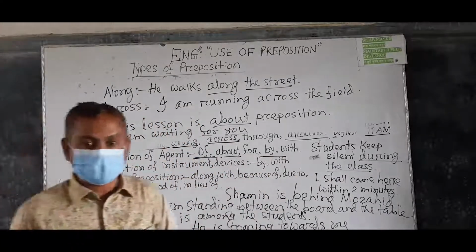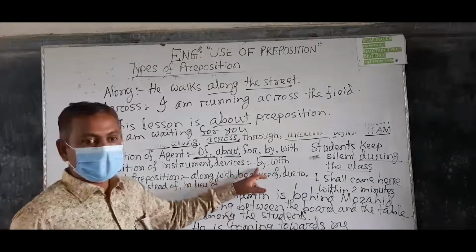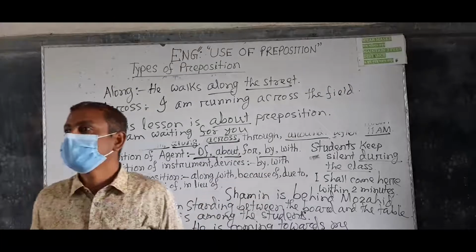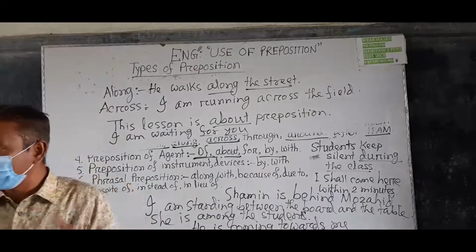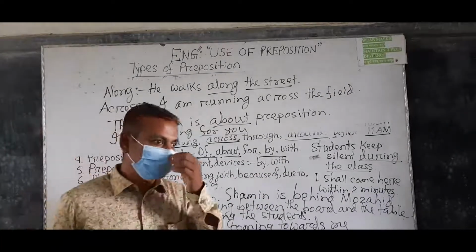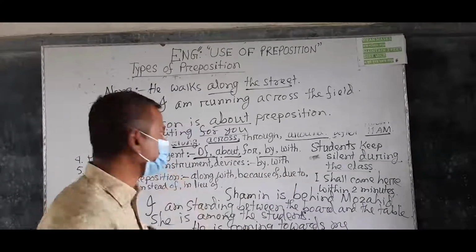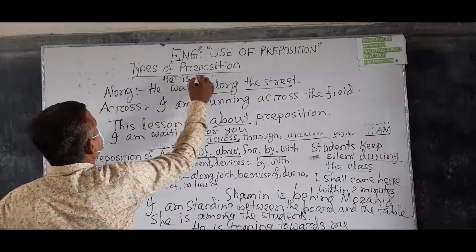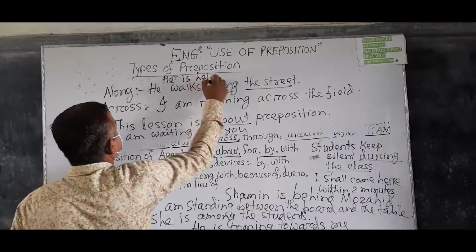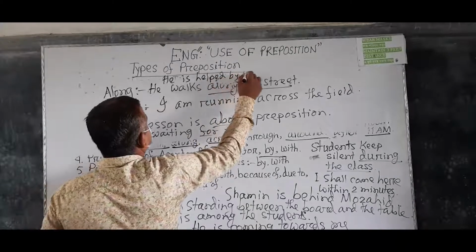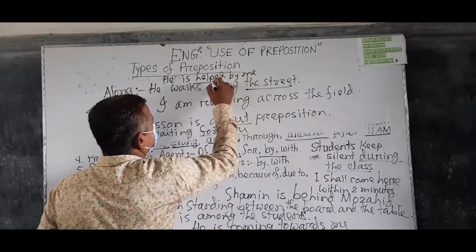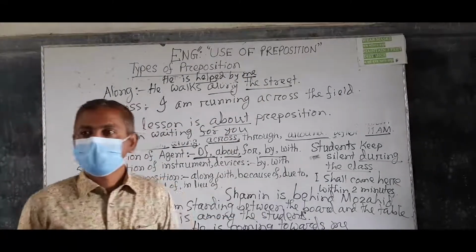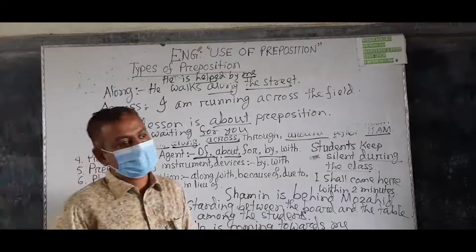So by is also a preposition of agent. It is used between a noun and a verb. Understand? It is between a noun and a verb in passive voice. You can use by in passive voice. Understand? He is helped by me. So helped is a verb and me is a pronoun. So between a verb and a pronoun, by is used. Understand?